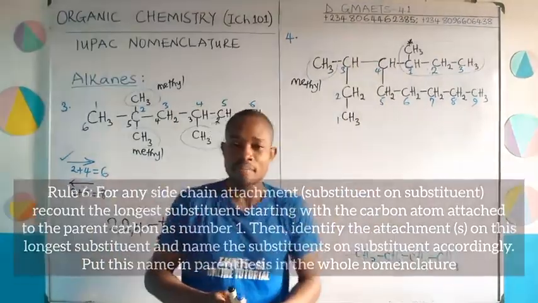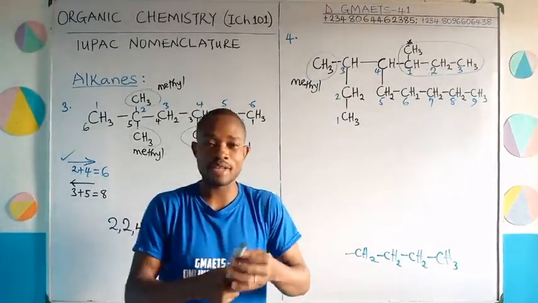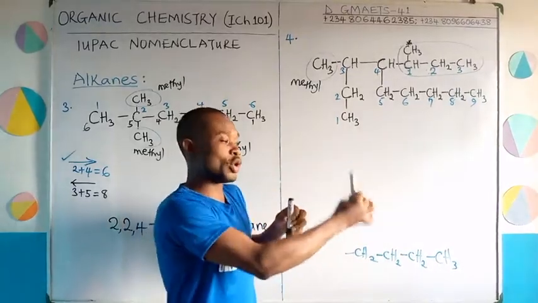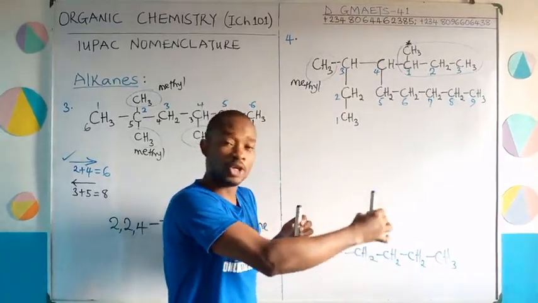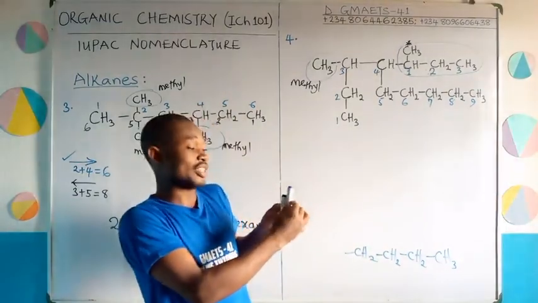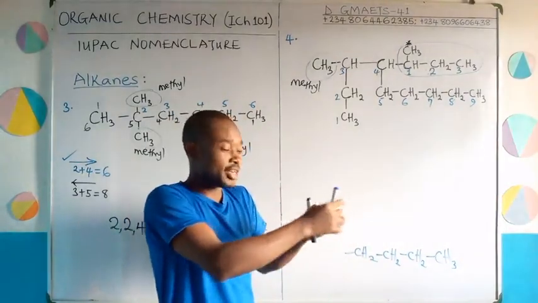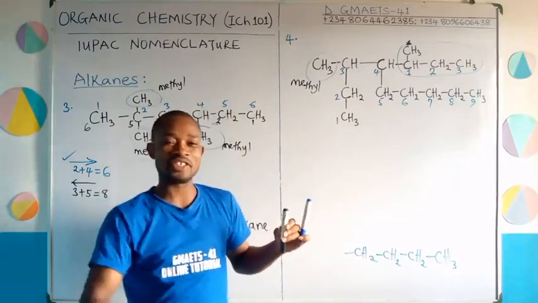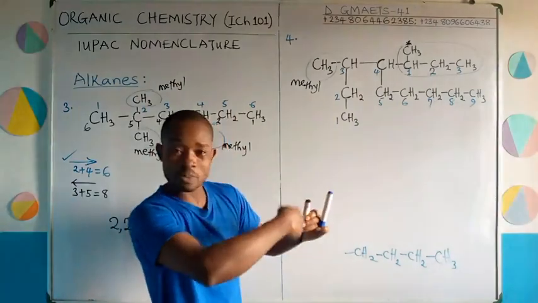It's just like a parent giving birth to this person, and then this black giving birth to this blue. Now this blue will bear the name of this black because it came from the black. And then the black, which is now attached to the parent, will bear the name of the parent. That is the idea. So we are just interested in this part.